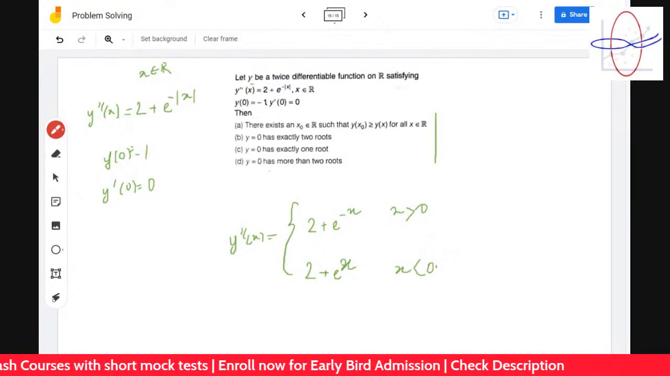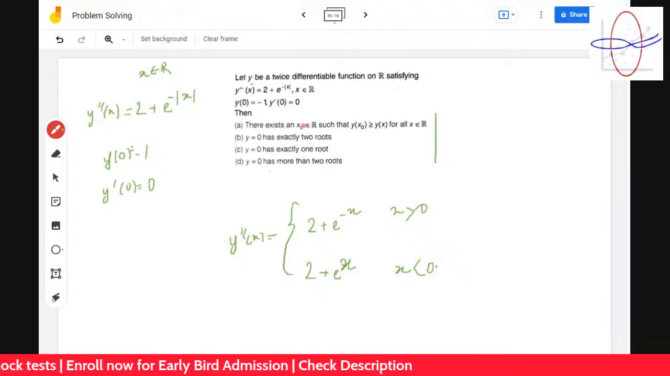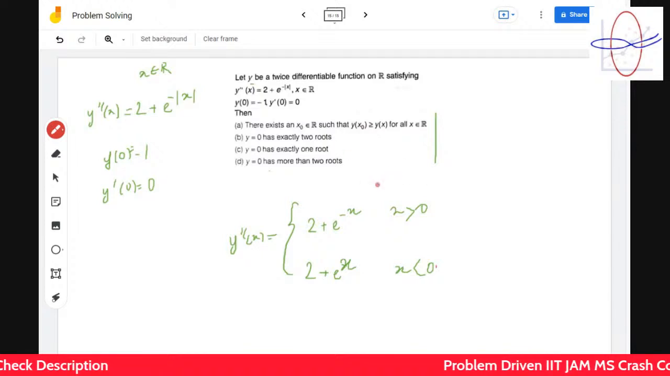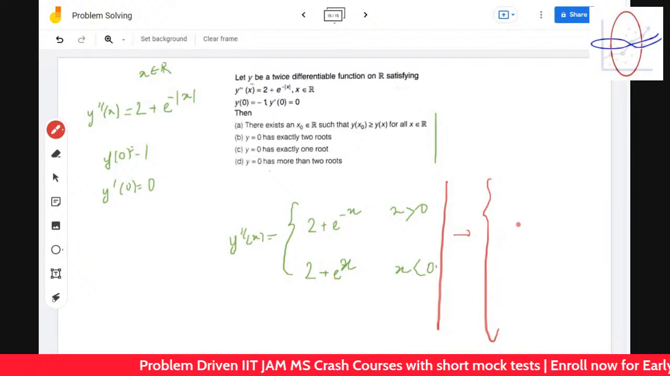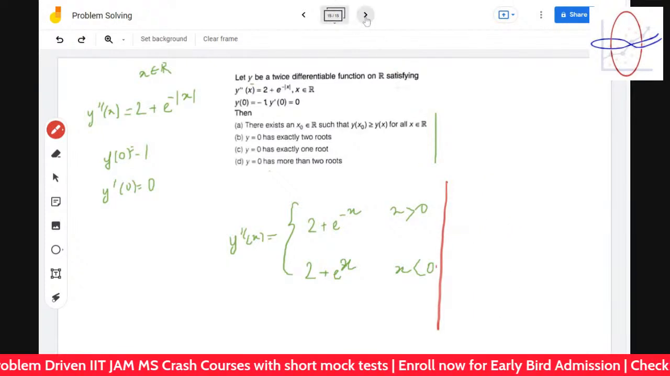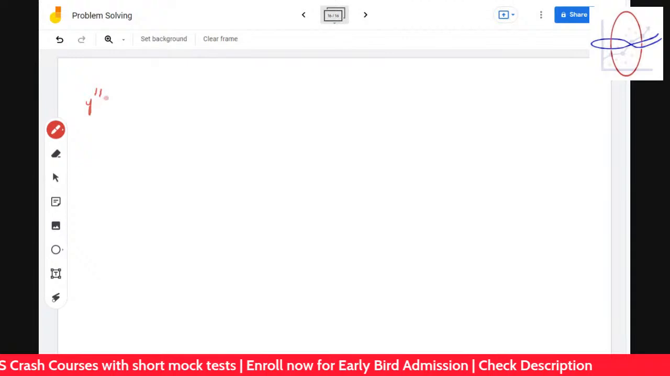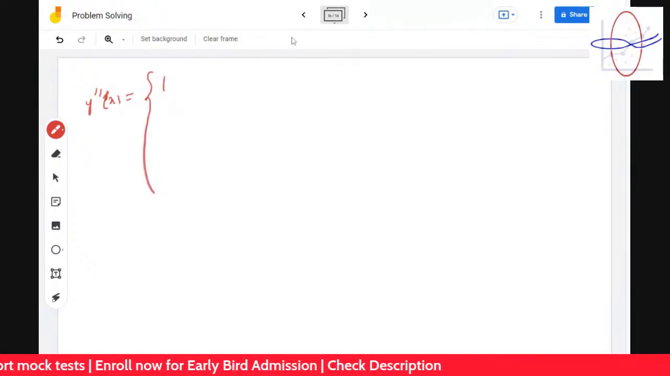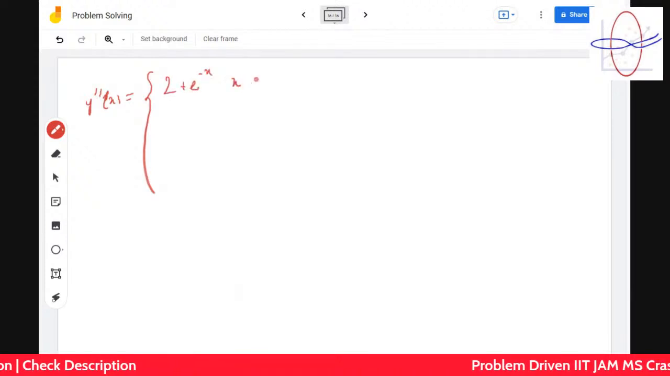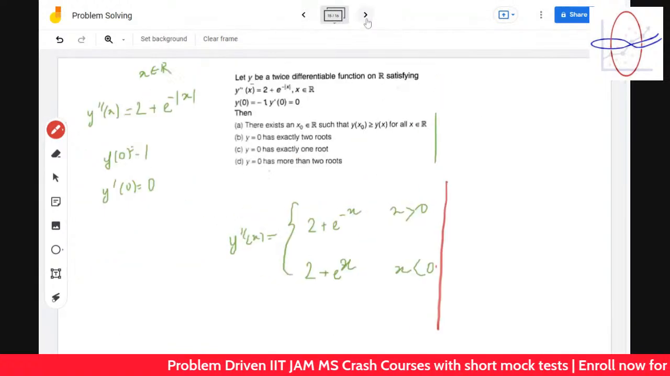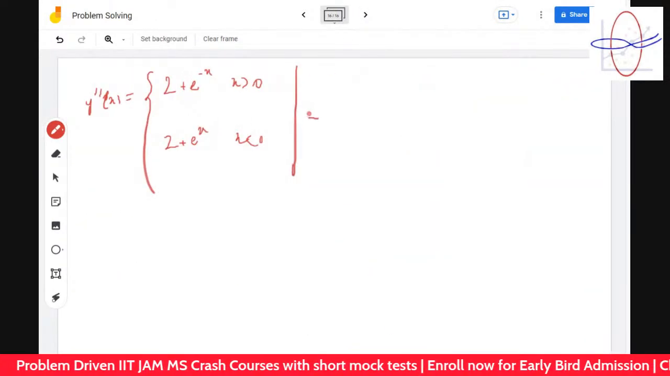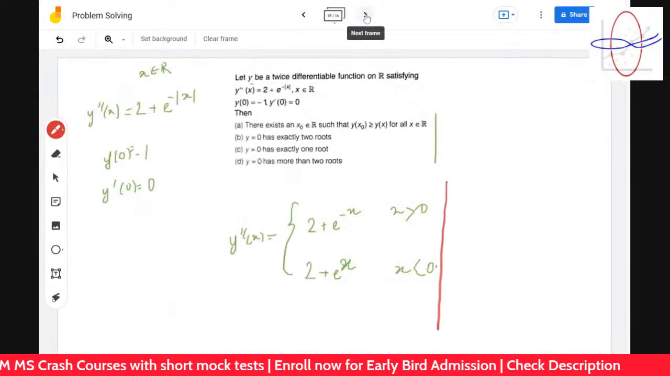Why? Because we will do integration after all. Without doing integration, we cannot go ahead to the cases of y dash and y, which is required. So therefore, we'll do the integration now. After doing the integration, what do we get? We have got that y double dash of x is equal to 2 plus e to the power minus x if x is greater than 0, and 2 plus e to the power x if x is less than 0. At x equal to 0, the value should be 2. That should also be included.